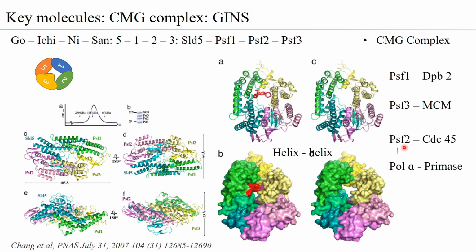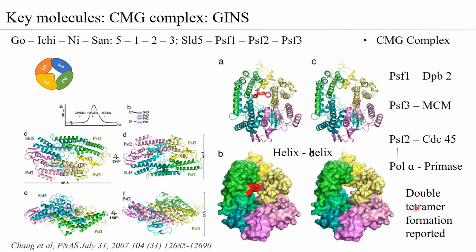PSF2 is extremely important again. Suppose one removes PSF2, then CDC45 is released from the CMG complex, and when CDC45 is released from the CMG complex, replication halts. So it is extremely important that PSF2 is not mutated or deficient. Otherwise, there can be a diseased condition. PSF2 is also the subunit that can bind to the DNA Pol alpha primase complex, which forms the primers in the lagging strand. So this indicates that GINS has a role more than just in the initiation phase. It is also required for other phases.